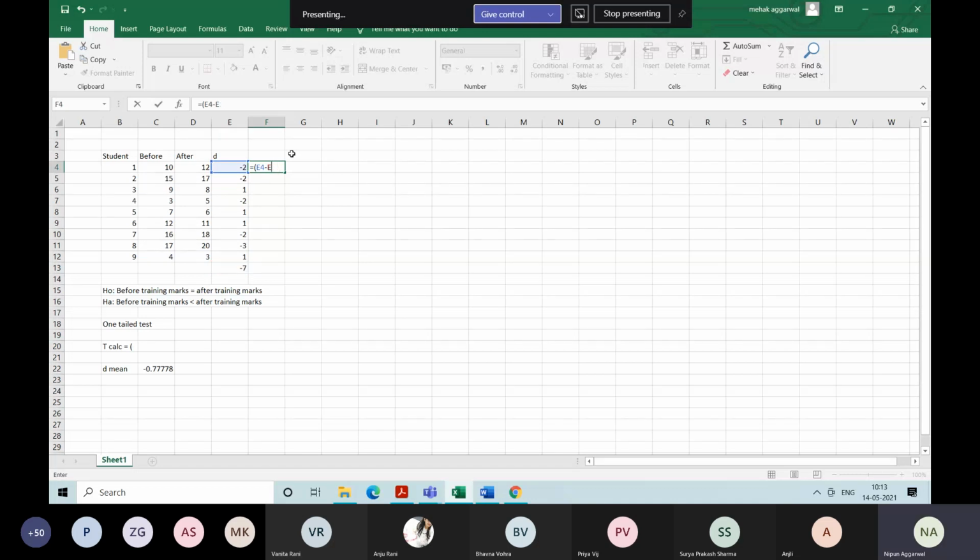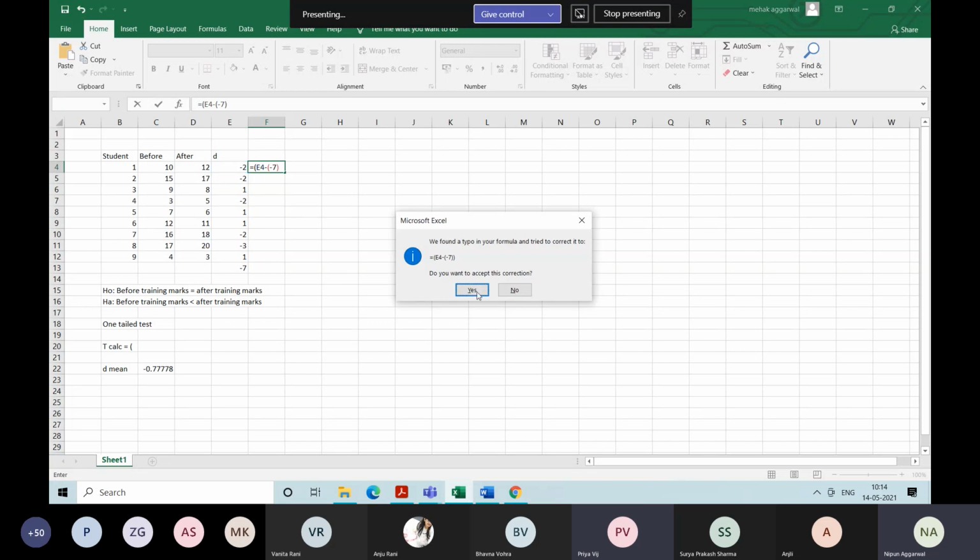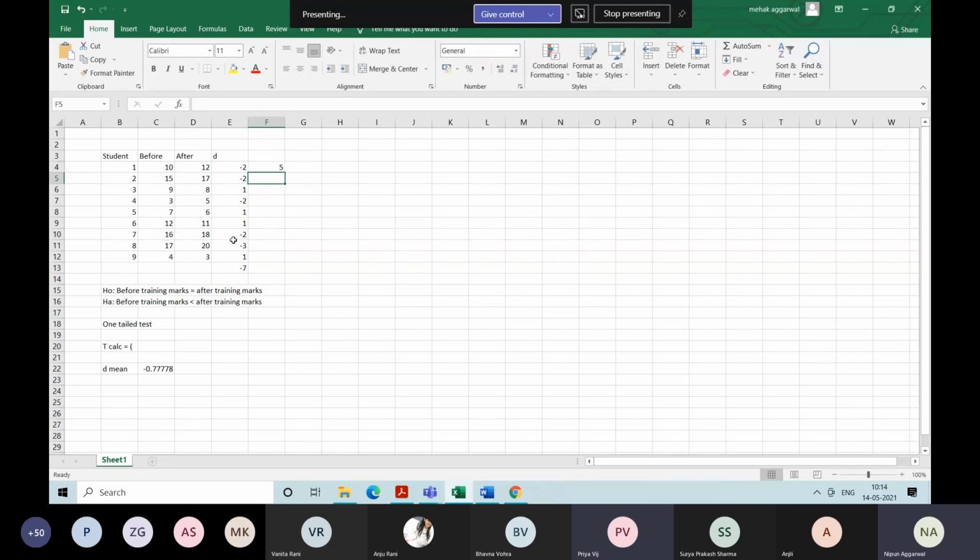And this you write as minus 7 only, otherwise it will be confused. Fine. So this minus this, the whole square.